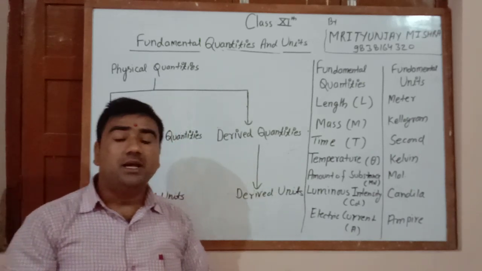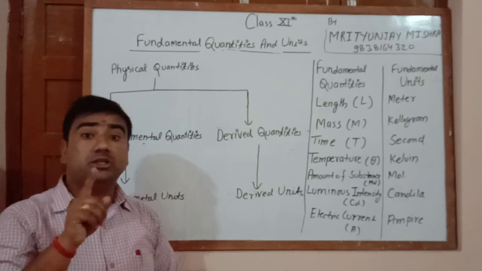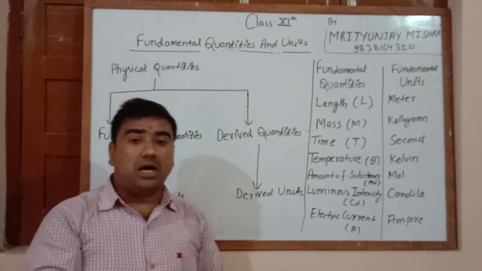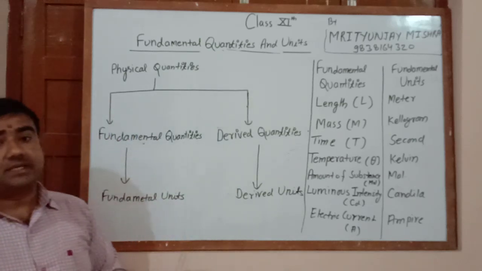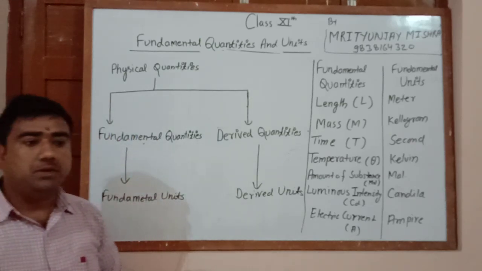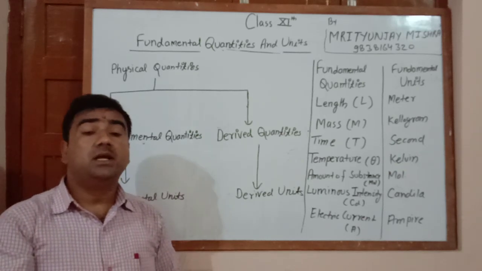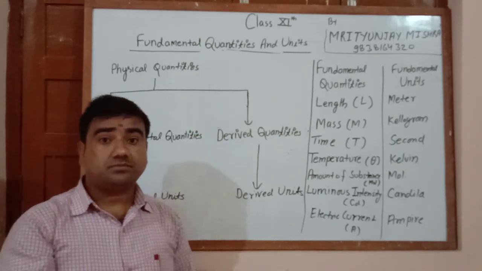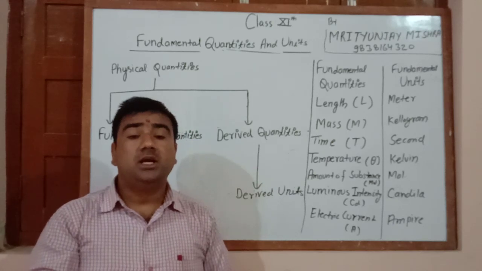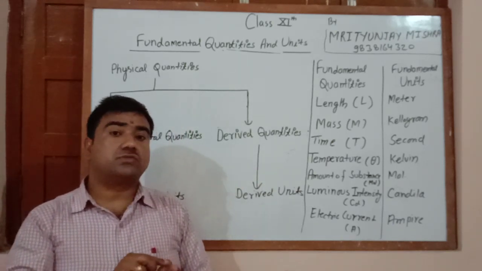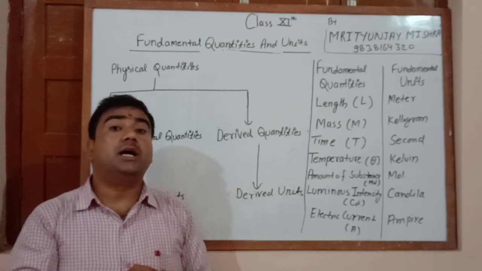It means that the chosen constant should be well defined. This is the first condition of the unit. And the second condition is that it should have a specific numerical value. The third thing is that it can be transformed from one form to another form.